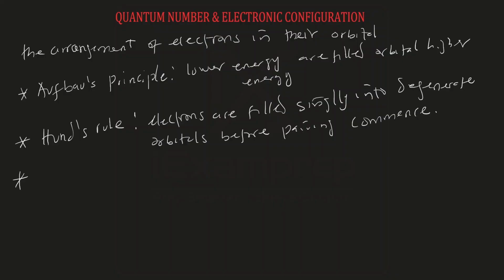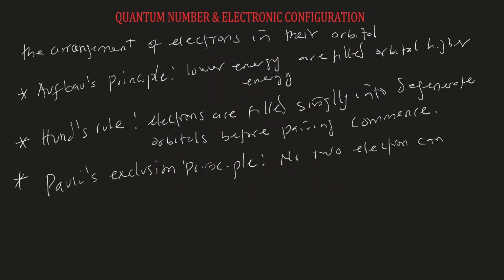Then the last one is known as Pauli exclusion principle. So Pauli exclusion principle can be stated in two ways. It can be stated as no two electrons can have the same spin. That is, no two electrons can spin in the same direction. The spin of electrons must be opposite. Or you can say that no two electrons can have all the four sets of quantum numbers the same.